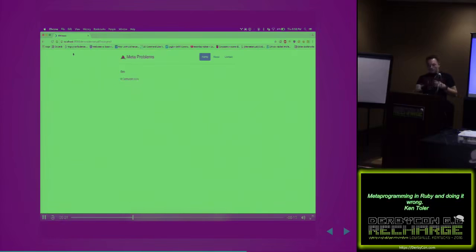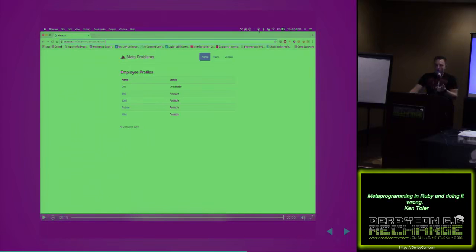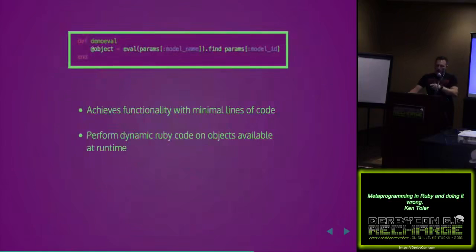But the interesting thing, and I guess the one example that I found that made more sense was something like this, where instead of having the knowledge of how Rails routes work, someone created this profile show page by taking the class that exists and doing it all in one line of code.